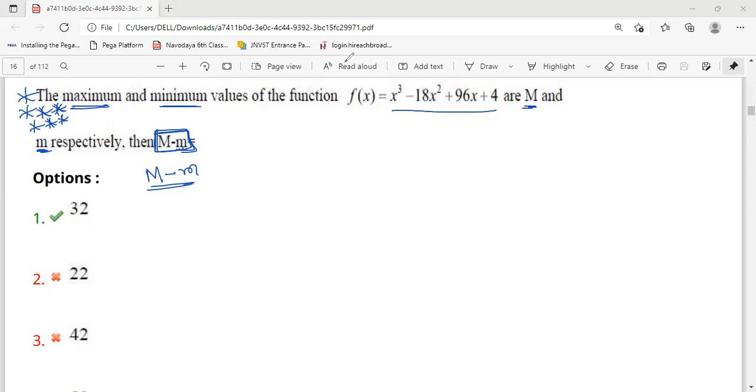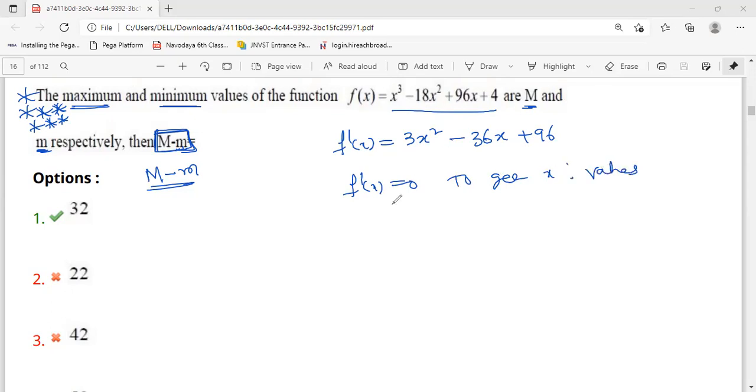But it is very important, because they can ask for maximum or minimum value in every easy question. Okay, here I'm doing the differentiation directly. f'(x), the first differentiation, is 3x². I think you know the differentiation, that's why I'm doing it directly: 3x² - 36x + 96. This is the first differentiation. And after doing the first differentiation, we have to make that equation equal to 0 to get the x values. So 3x² - 36x + 96 = 0.